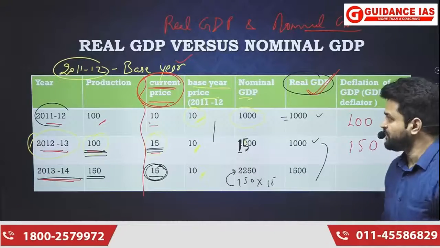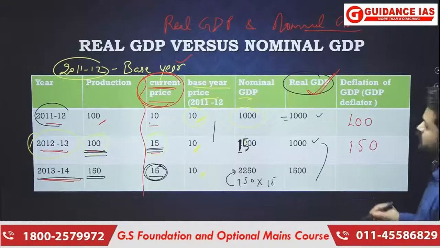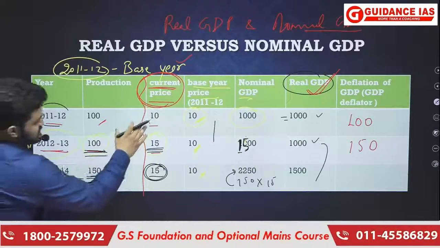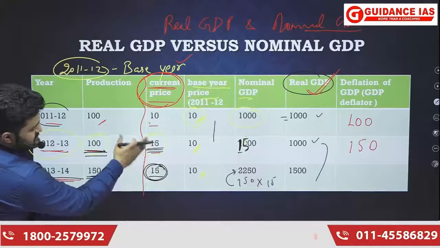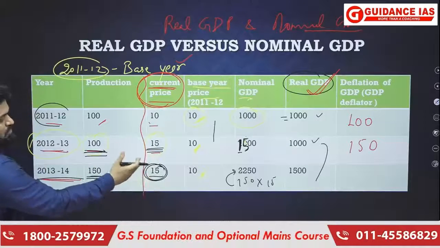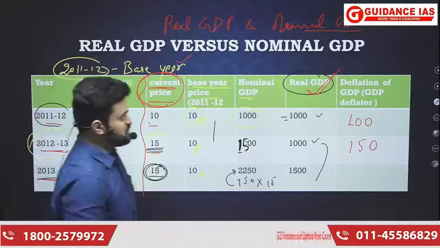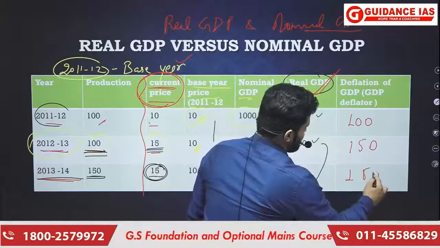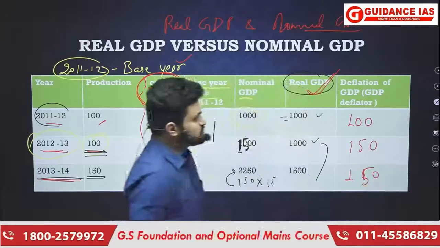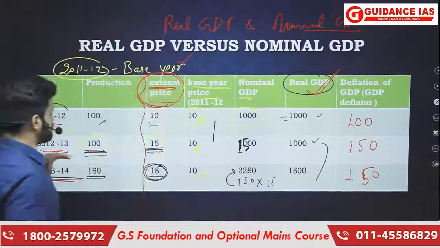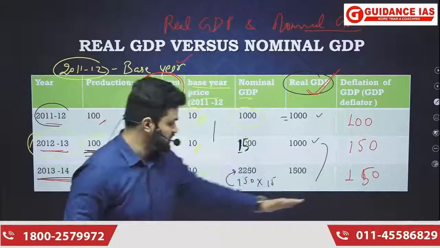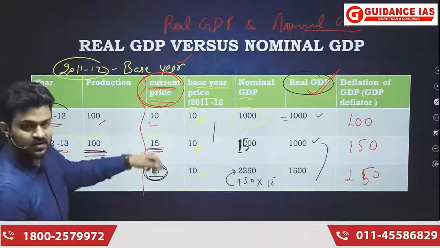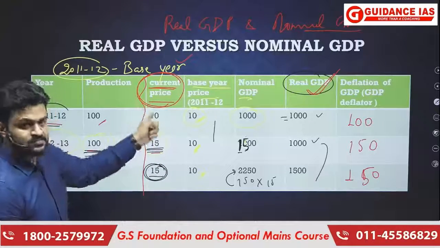Okay. Then from the year 2012-13 to the year 2013-14, if you account for the price change, then it is 0. Okay. So price change is 0. That is why GDP deflator will also remain the same, and there will be 0 change. So 150 in the year 2012-13, then again 150 in the year 2013-14, because there was no change in that variable which we are measuring, that is price.